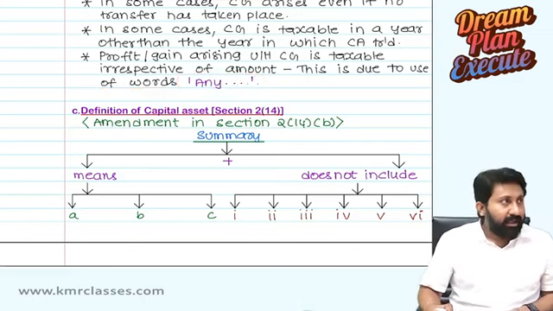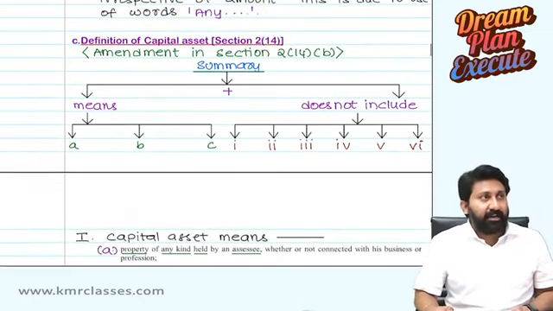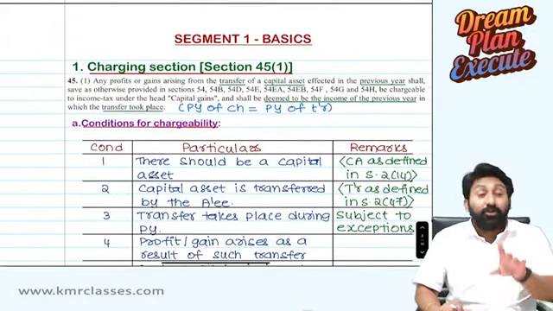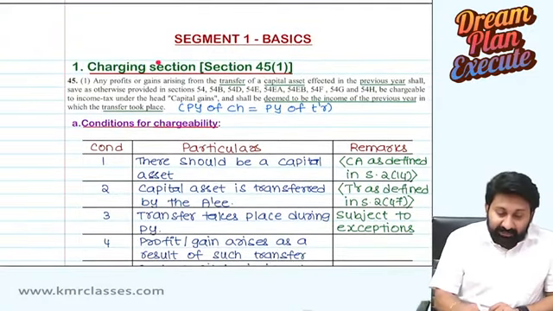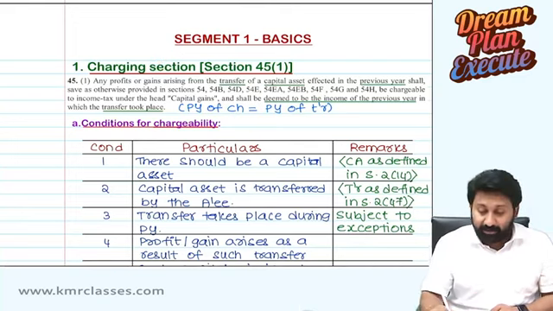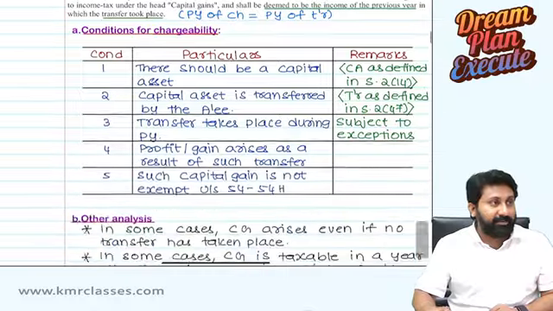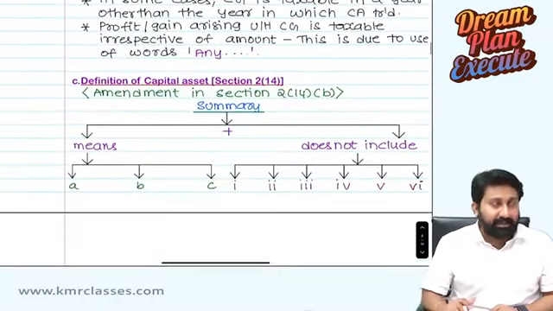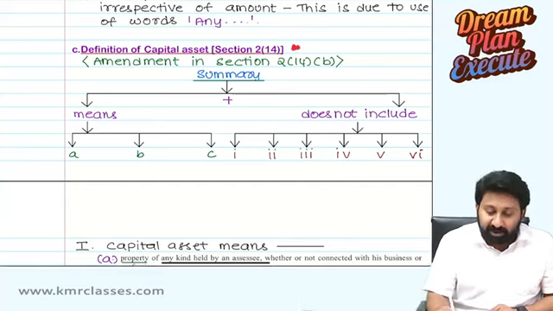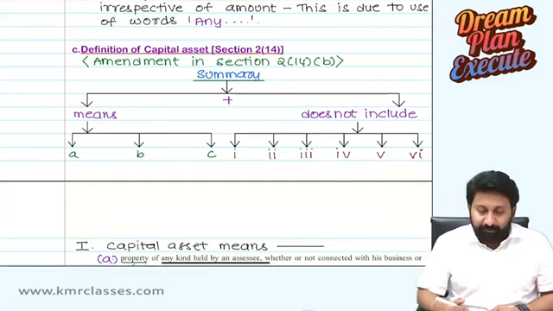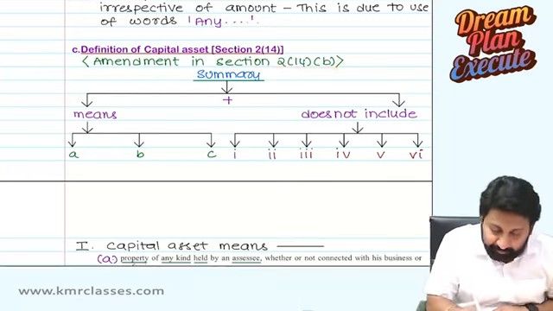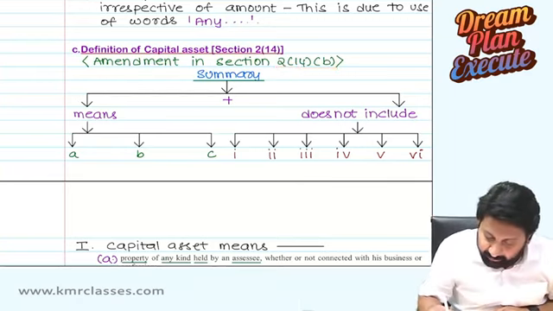Next one. Definition of capital asset. Why do we need to learn the definition of capital asset? You have to learn because the charging section gets attracted only if there is a transfer of capital asset. So what is a capital asset? It is defined in section 2 clause 14. Section 2 clause 14 subclause B. I have to add another.